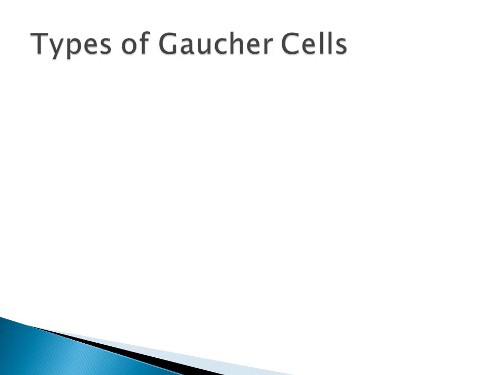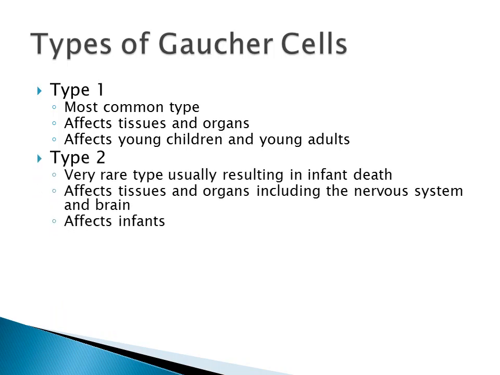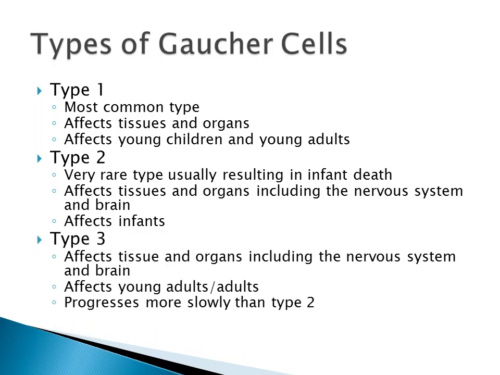Types of Gaucher disease. Type 1 is the most common type and affects tissues and organs, affecting young children and young adults. Type 2 is very rare, usually resulting in infant death, affects tissues and organs including the nervous system and brain, and affects infants. Type 3 affects the tissues and organs including the nervous system and brain, affects young adults and older adults, and progresses more slowly than type 2.